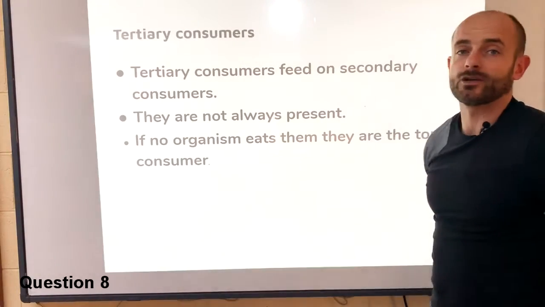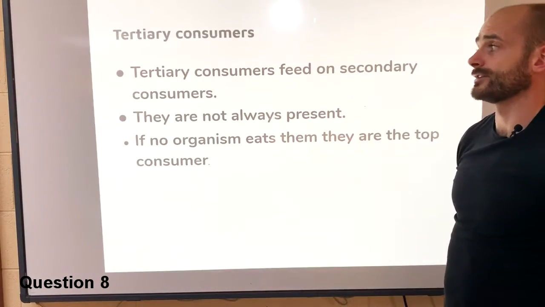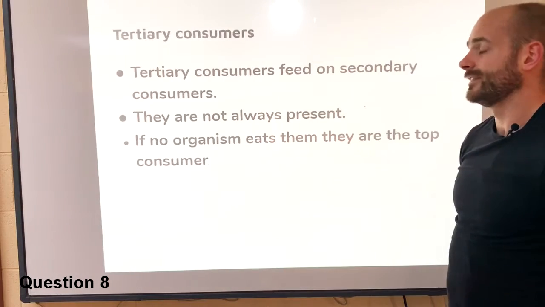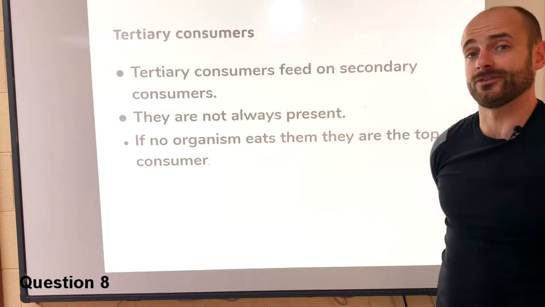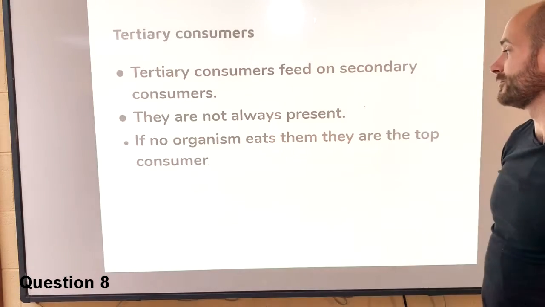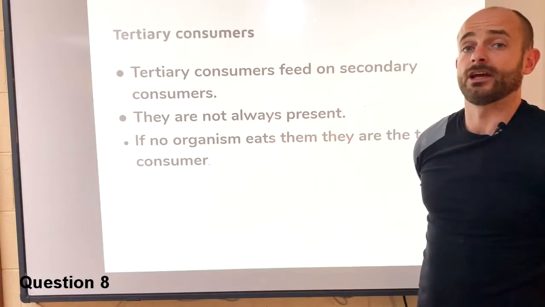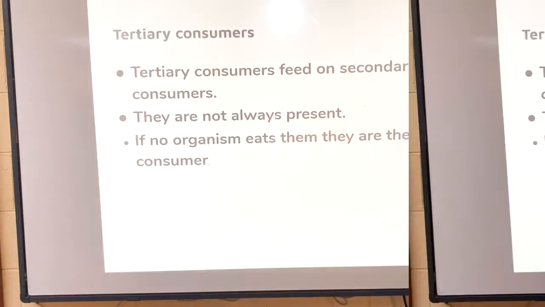Question 8, and our final question in this section, is tertiary consumers. Tertiary consumers feed on secondary consumers. They are not always present in an ecosystem. If no organism eats them, then they are the top consumer and they are top of the food chain. A good example will be humans.